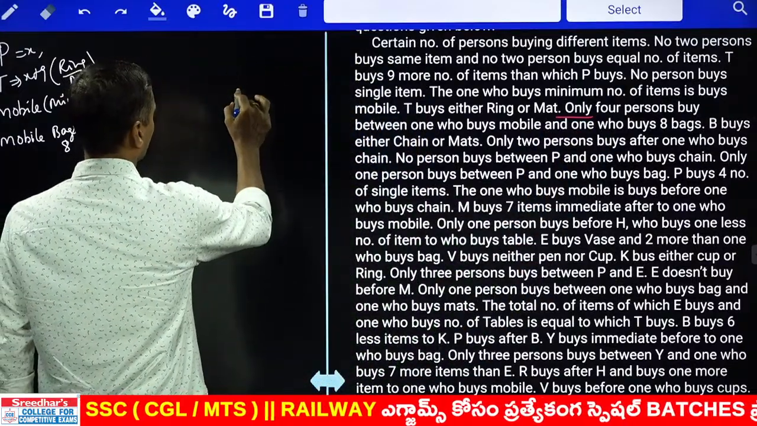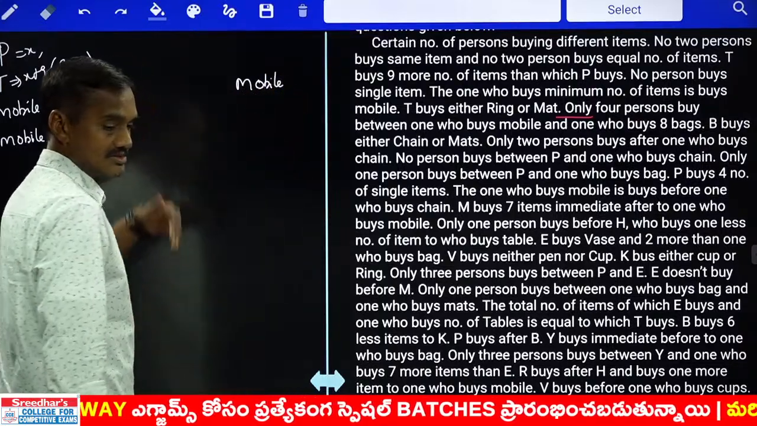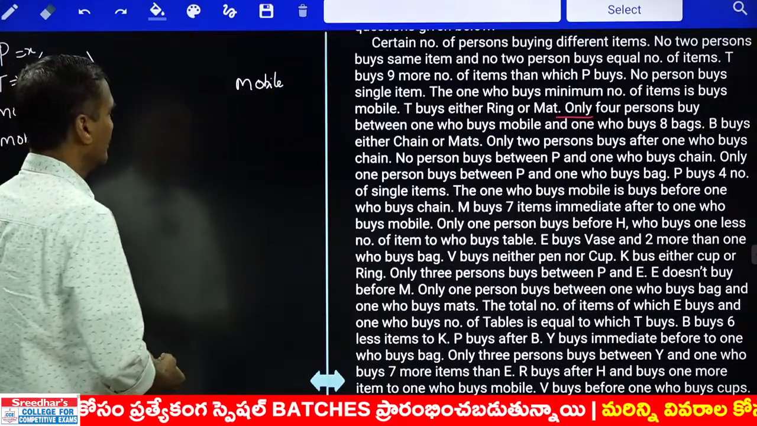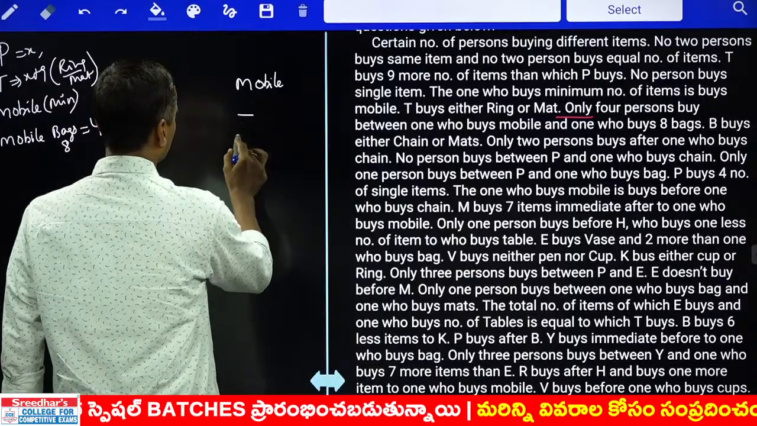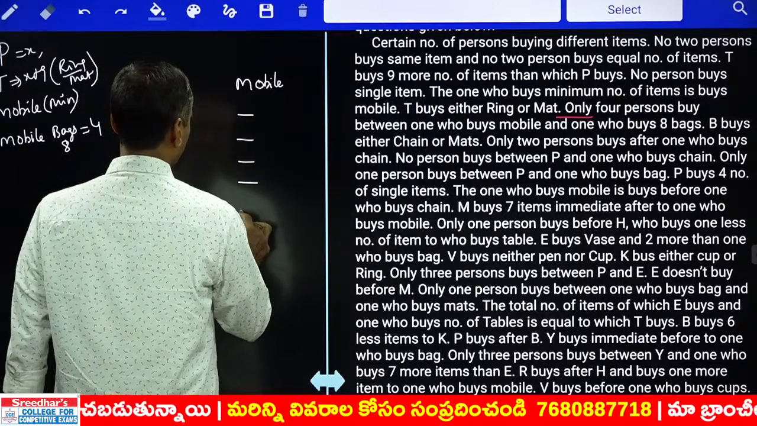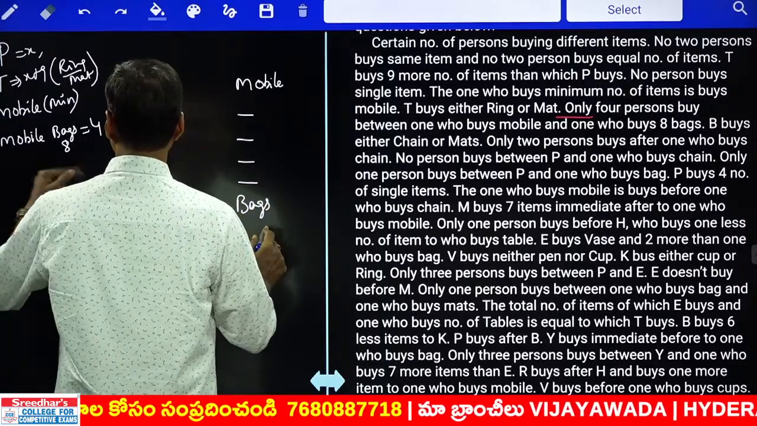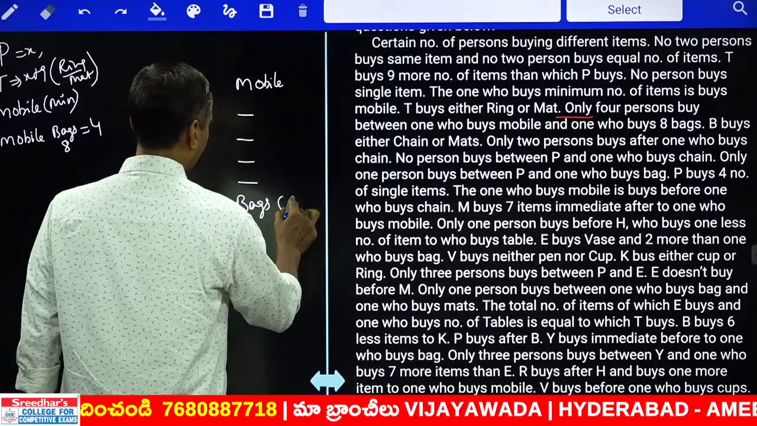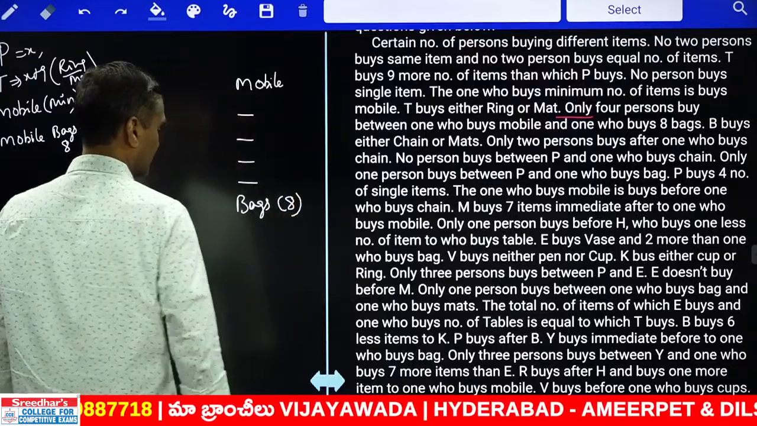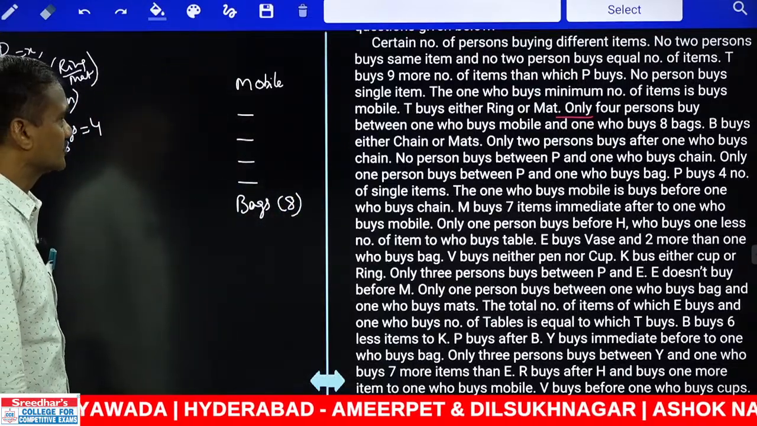Maybe the one who buys mobile is above or below. If we take mobile here, how many persons are there? 1, 2, 3, 4. There are 4 persons between mobile and the one who buys bags. And the one who buys bags is buying 8. 8 is bags. Then coming back to this one.